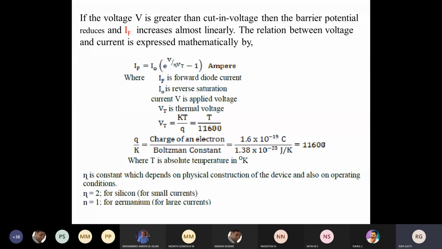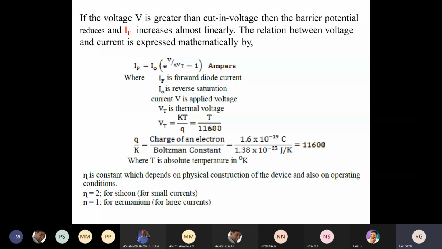It is not 0 degree Kelvin, we will be taking it as 0 degree Celsius. And Q is the charge of the electron, given as 1.6 into 10 power minus 19 coulomb. So one charge is 1.6 into 10 power minus 19 coulomb.